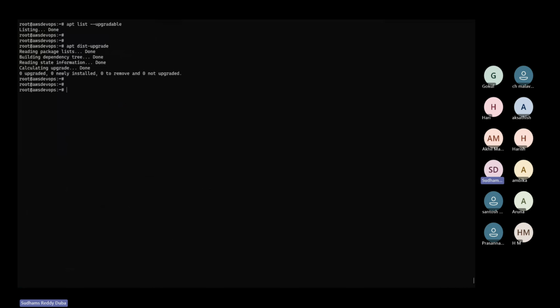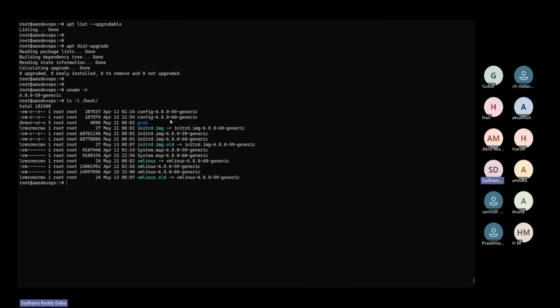Now coming back to the point, I told you the kernel got upgraded. The current version of the kernel is this one, 59. But the actual version that was installed is 60 as well. You can see 60, 60. But why is the latest version not activated? Why is it not pointing to the latest version? Because you have to reboot the system. Only when the kernel gets upgraded, we have to reboot the system to get it activated, in order to utilize the latest version of the kernel.